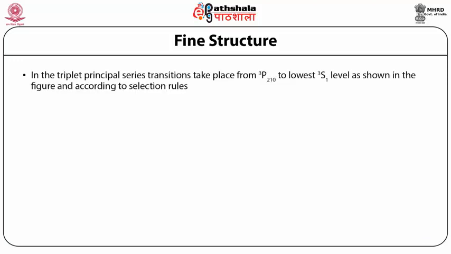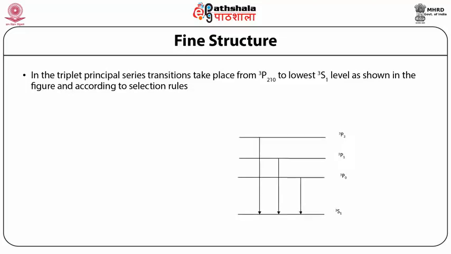In the triplet principal series, transitions take place from 3P2,1,0 to the lowest 3S1 level as shown in the figure, and according to selection rules ΔS = 0, ΔL = ±1, ΔJ = 0, ±1, three transitions take place.